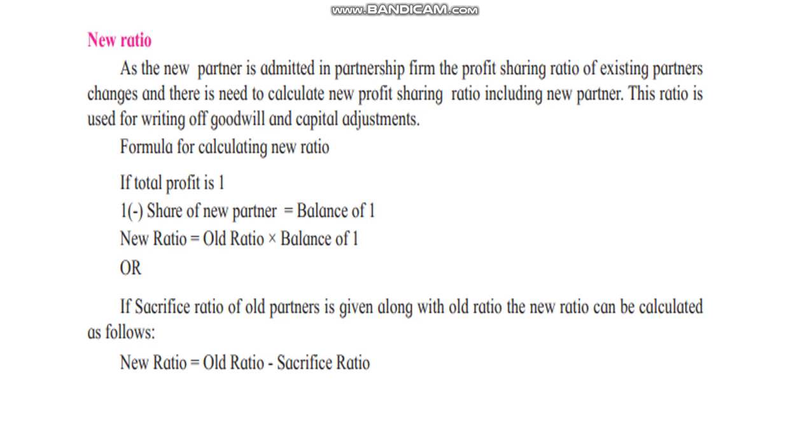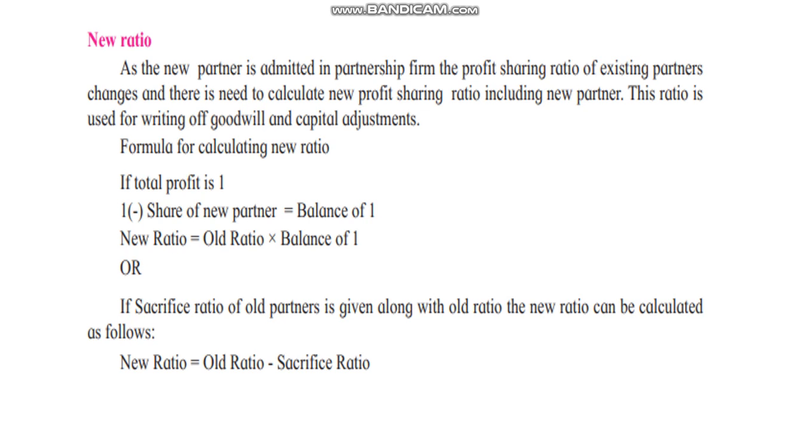Now, the formula for calculating the new ratio. See, when I said Ashok and Bhanudas are partners and they were sharing profits and losses in the ratio of 2:1, that is total 3. So 3 upon 3 will be 1. Okay, so let the total profit be 1. So for any firm we will say, if the total profit is 1, then 1 minus the share of the new partner.